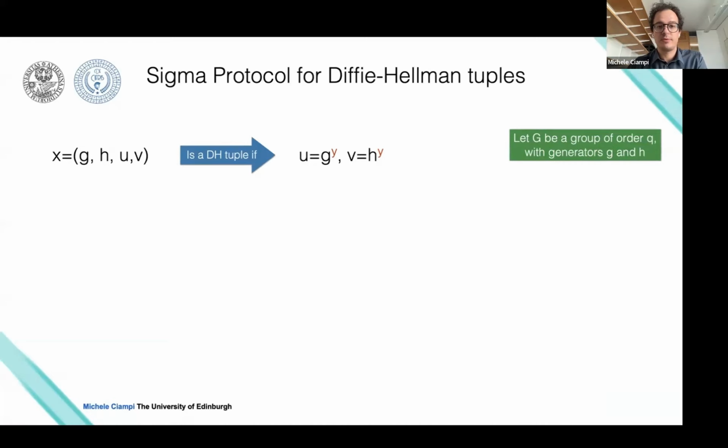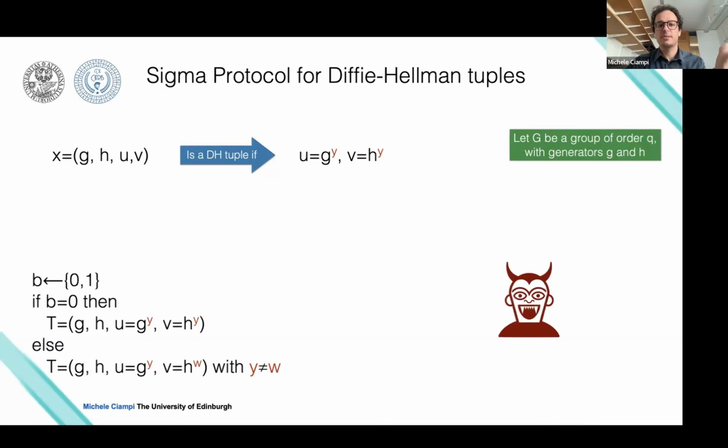So first of all, let me say what a Diffie-Hellman tuple is. It's very similar to the discrete log assumption, with the difference that we consider a Diffie-Hellman tuple where you have the group generator G, some random element in the group H, and then two additional elements, U and V. We say that the tuple is Diffie-Hellman if the discrete logarithm of U and V is the same. That's what you need to remember.